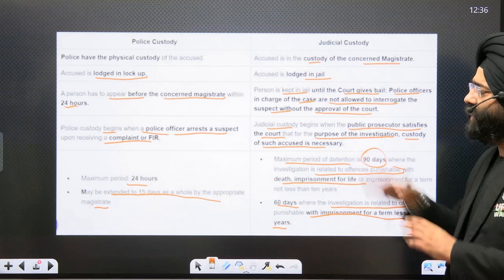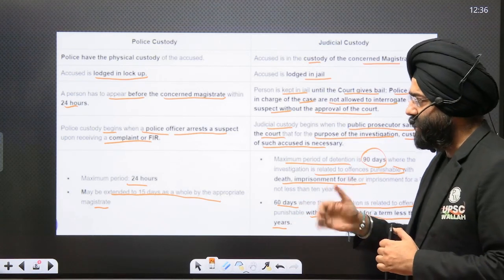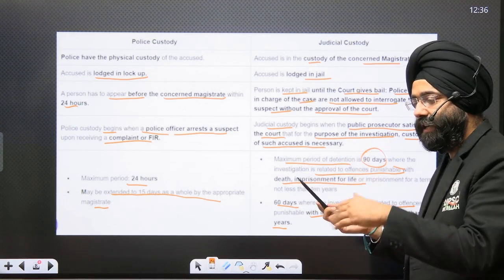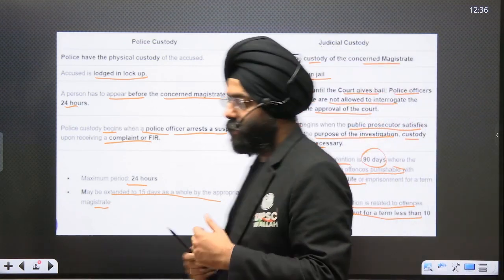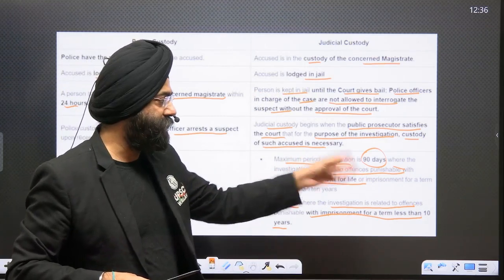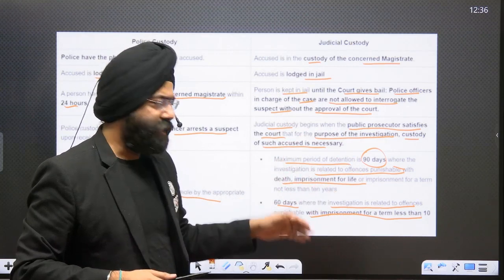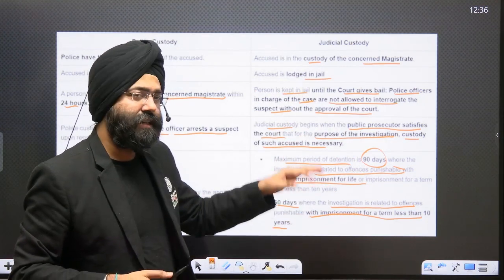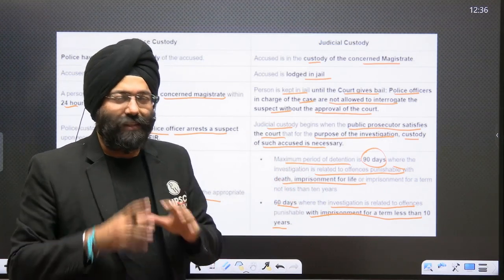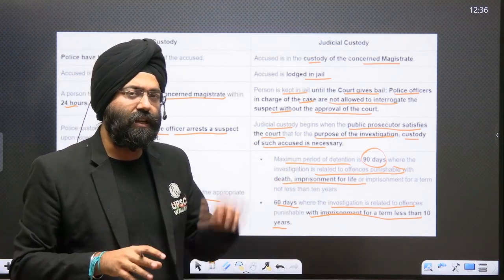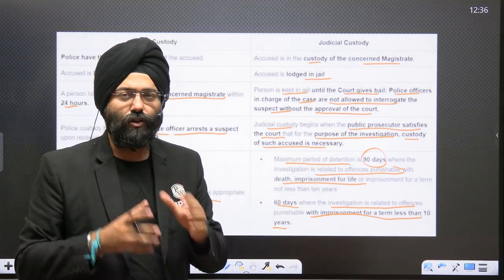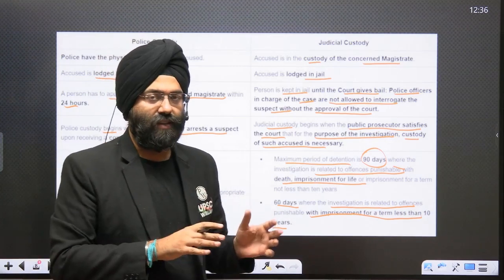So now, when a magistrate says that, okay, he can be in judicial custody, for how long? Firstly, if it is a crime that can have imprisonment of life or death, then for those crimes the accused can be in judicial custody for 90 days. In case of other crimes, with less than 10 years, a person can be in judicial custody for about 60 days. This is the difference between police custody and judicial custody. This is something you should know in some intricate detail because it can be asked in your preliminary examination as well as the mains examination. Let's move ahead.